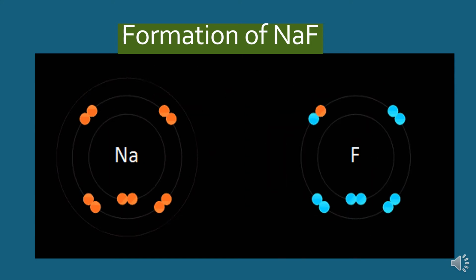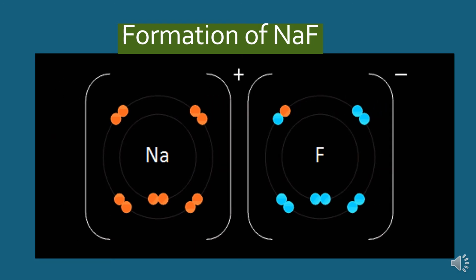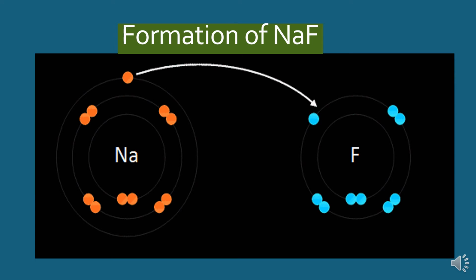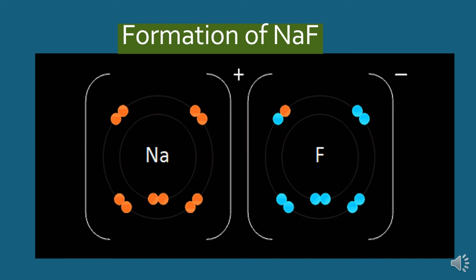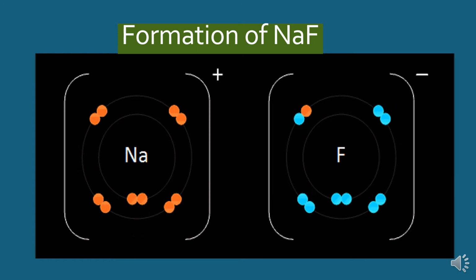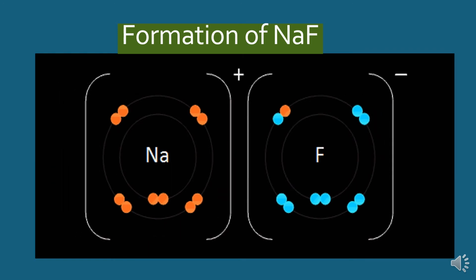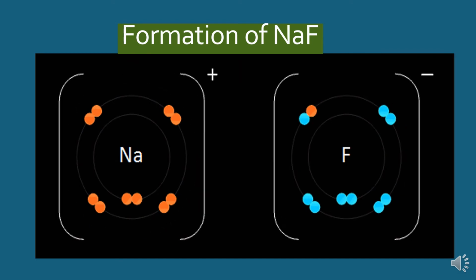And fluorine, which has 9 electrons in its atom, requires just 1 electron to acquire the nearest noble gas neon-like structure. So in this way they will combine. First sodium will transfer its electron to fluorine to form two types of ion, sodium ion and fluoride ion, and they will combine with the help of electrostatic force of attraction, which is called an ionic bond.